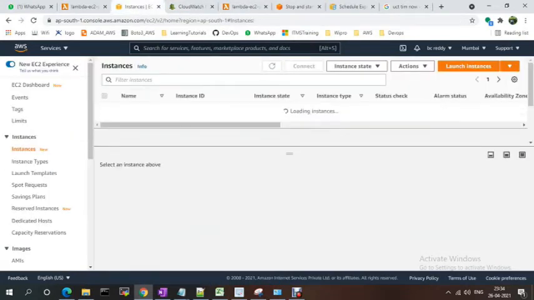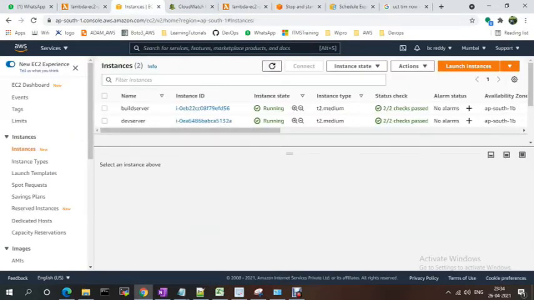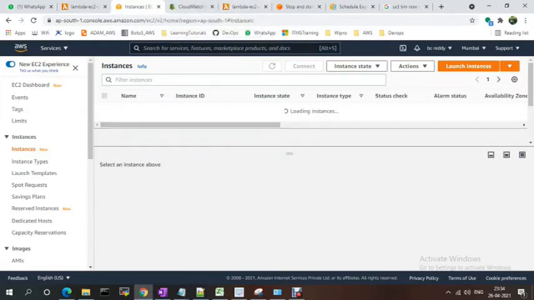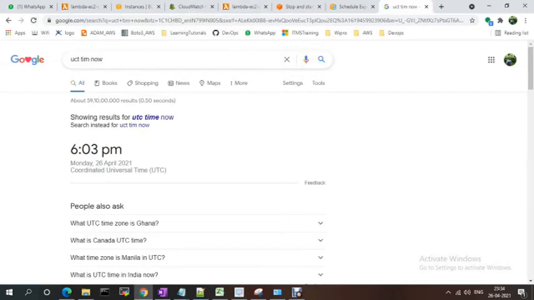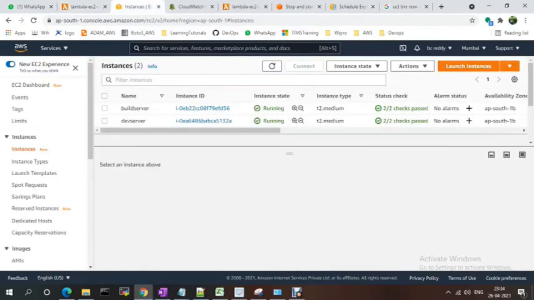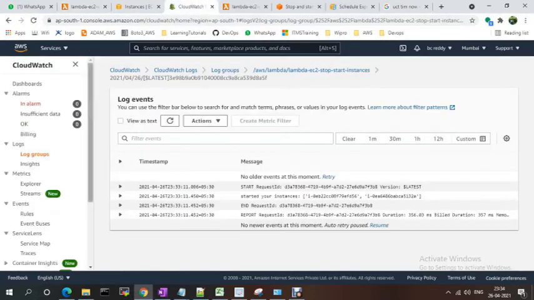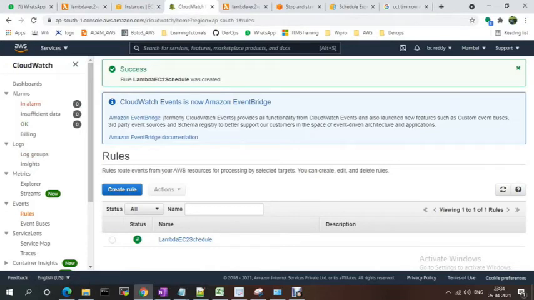This one, just go to EC2 instance. Still it is running because I have to stop the instances. Check. I'll give 6 scheduled instance.